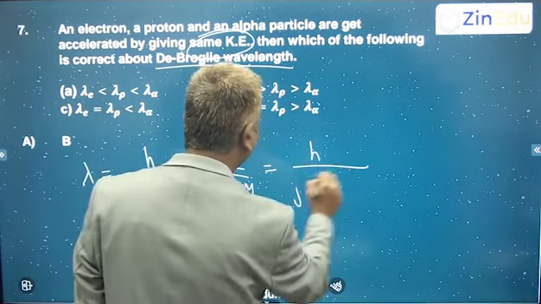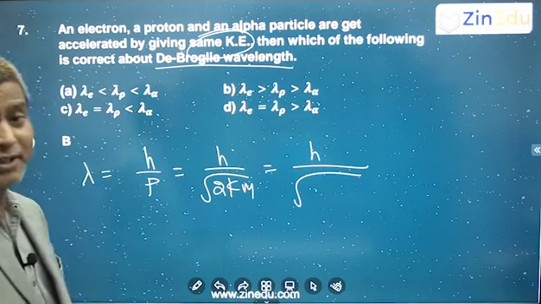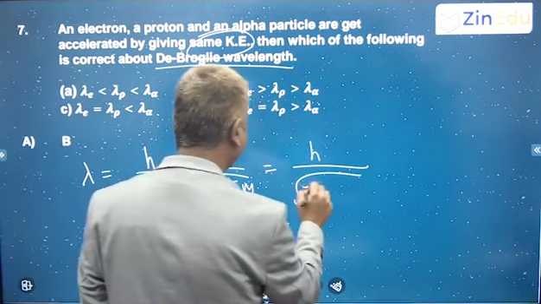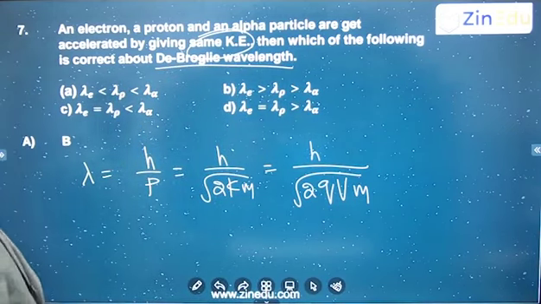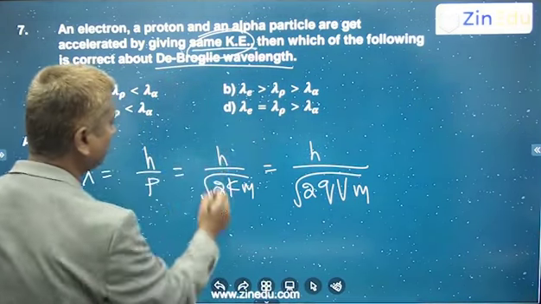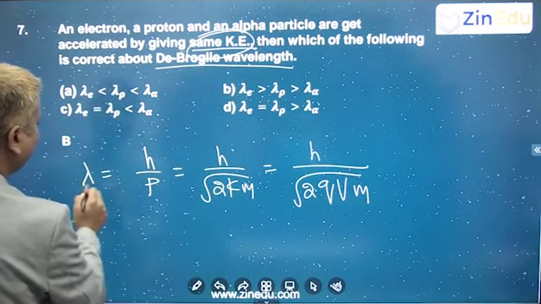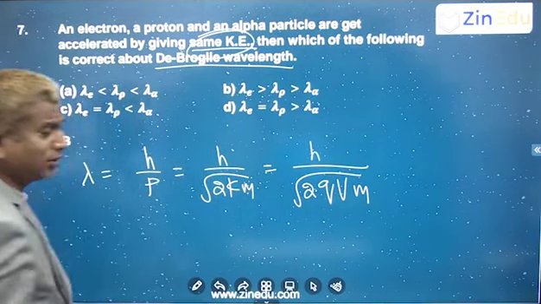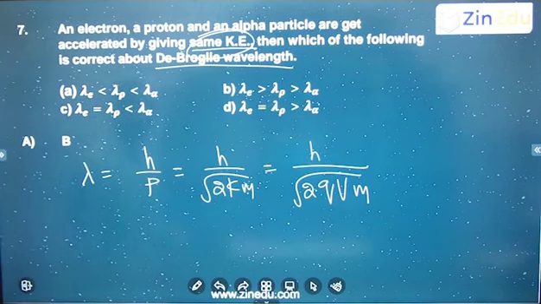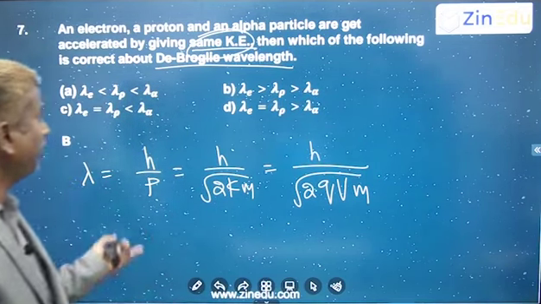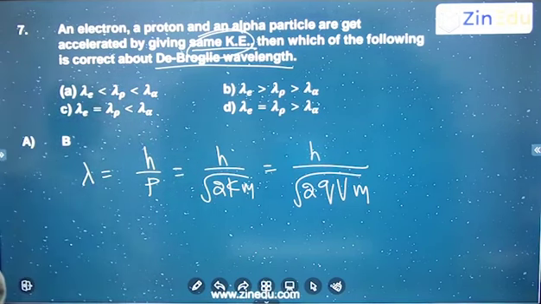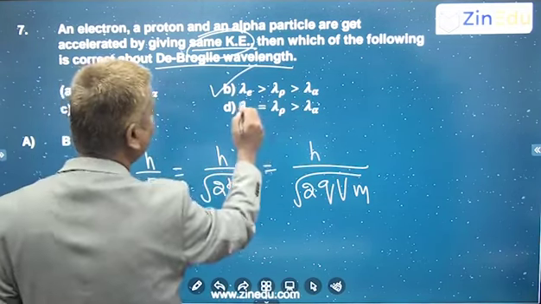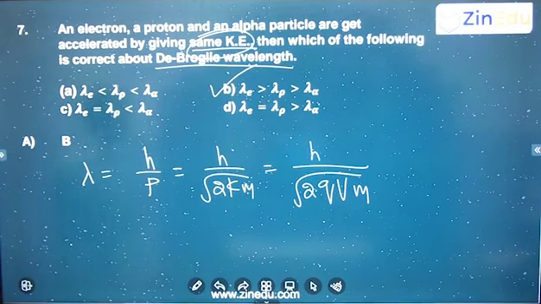Why are the charged particles getting kinetic energy? Because they are accelerated under some potential difference, so q V. Now because here they are asking accelerated by giving the same kinetic energy, use this. The kinetic energy is the same, so easily the de Broglie wavelength is inversely proportional to the square root of the mass. So whichever has less mass will have more de Broglie wavelength. And we know the electron has less mass than the proton, and then the alpha particle. So the de Broglie wavelength of the electron is more compared to the proton, compared to the alpha particle. That will be the option. Right?